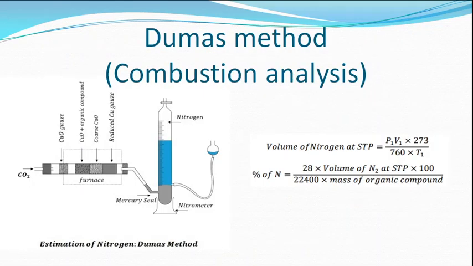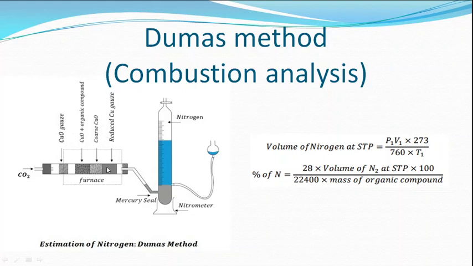Right, how is nitrogen calculated? Nitrogen is calculated by a method called the Dumas method. This is also a combustion method in which, in the same type of tube, a known, weighed amount of organic compound is burnt in the presence of all these conditions.